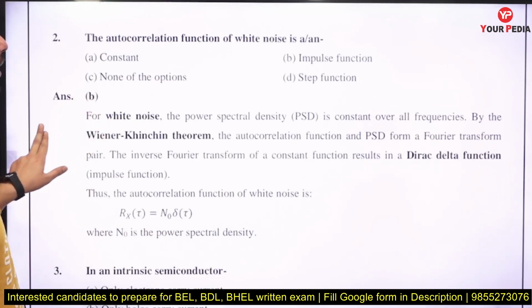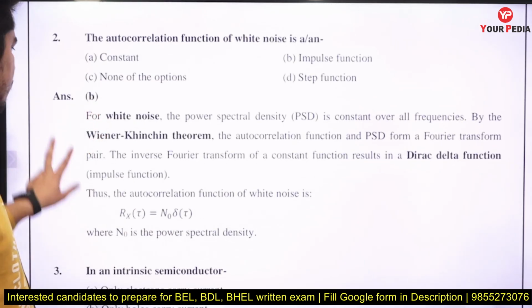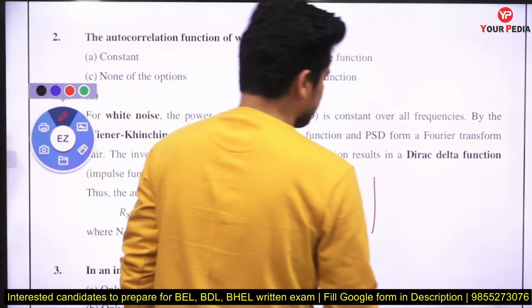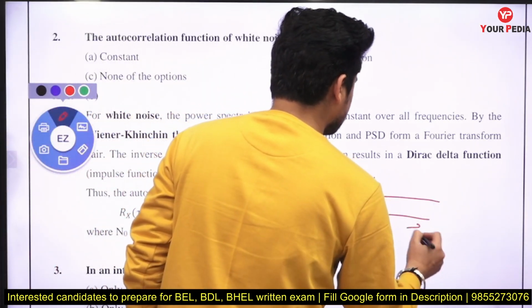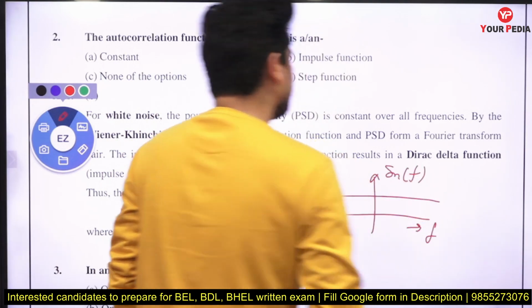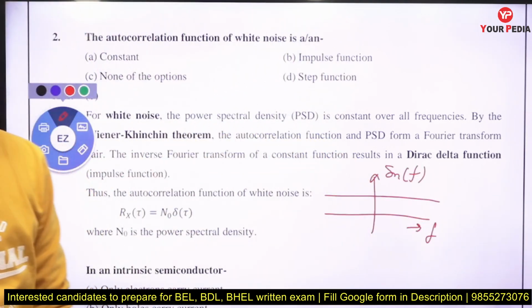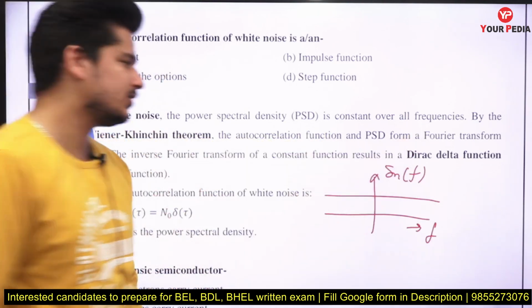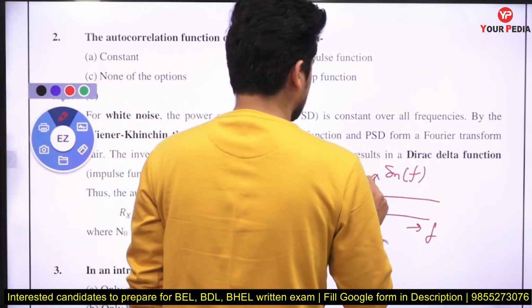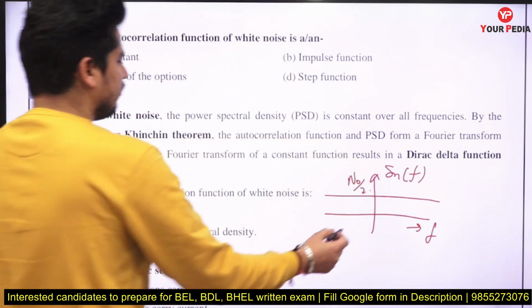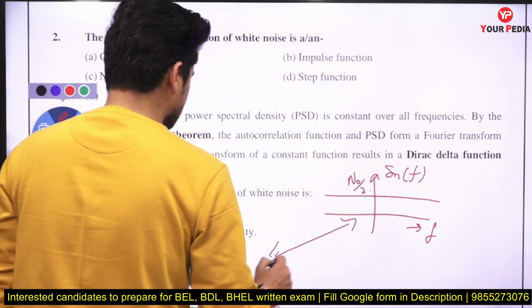The autocorrelation function of white noise is an... Basically, white noise has a power spectral density which is constant throughout the frequencies. This is the power spectral density of white noise. If you remember, it is constant throughout the frequency, and its value is N naught by 2. So if you take its inverse Fourier transform, that will be converted into the autocorrelation function.